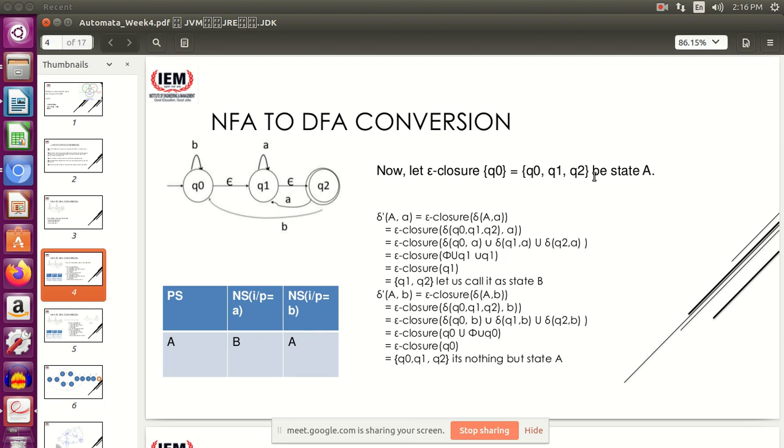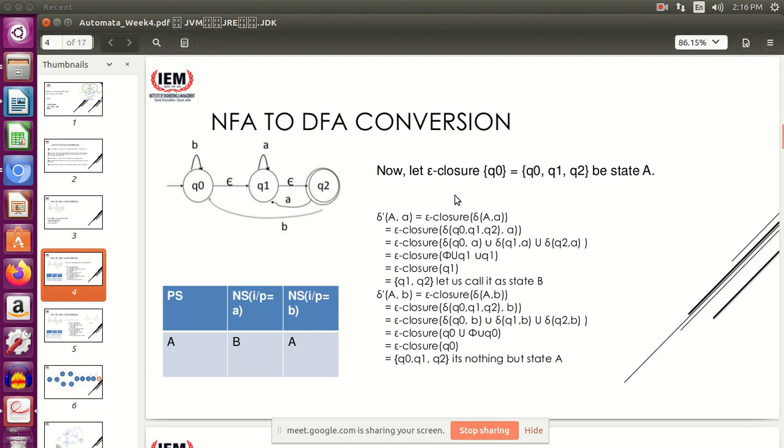Okay. Now I will calculate the transitions on this particular state A, for the alphabets that are present with me. I have a and I have b, so I will find the transitions of this state A for small a and for b.